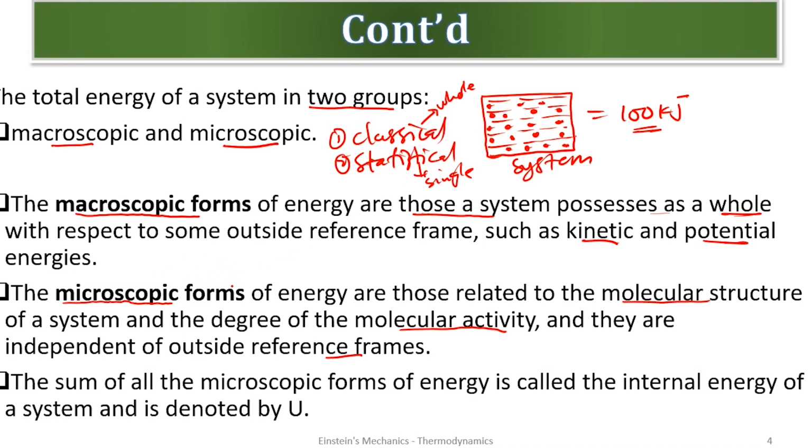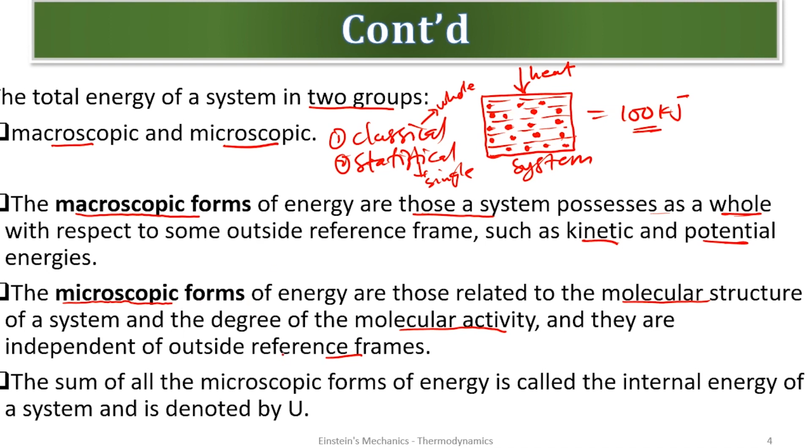Very simple. You consider the system as a whole for macroscopic. Now you consider the degree of the molecular activities, what is actually happening. Assuming this is water and I apply heat to it, if I want to know the total energy using the microscopic form, I have to make analysis of the amount of heat absorbed by each particle, each molecule. What energy are you absorbing? What are you going through? So that I can know my total energy.